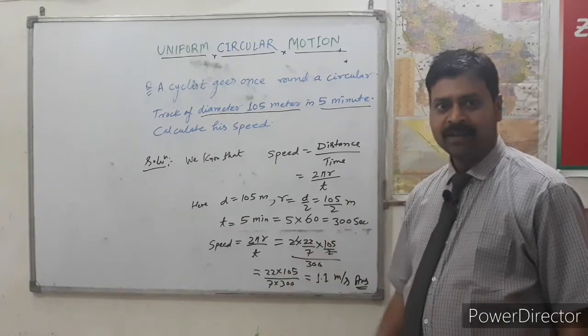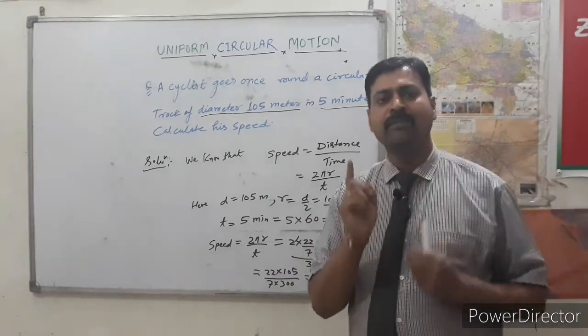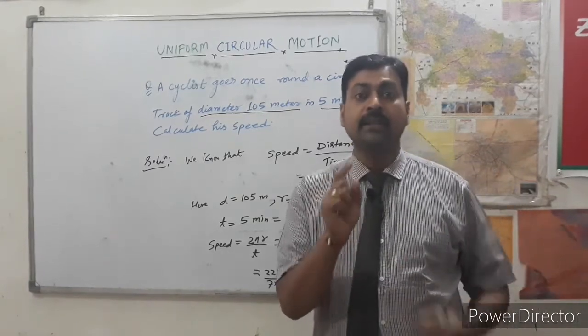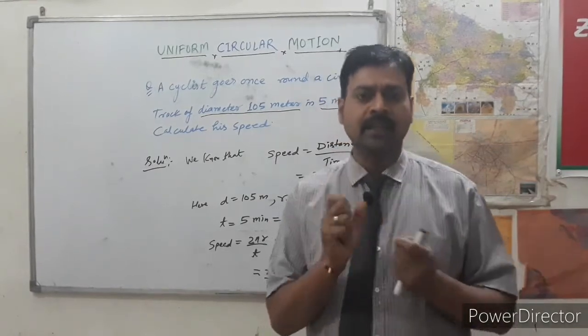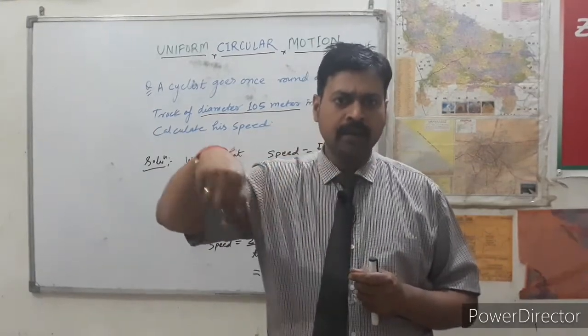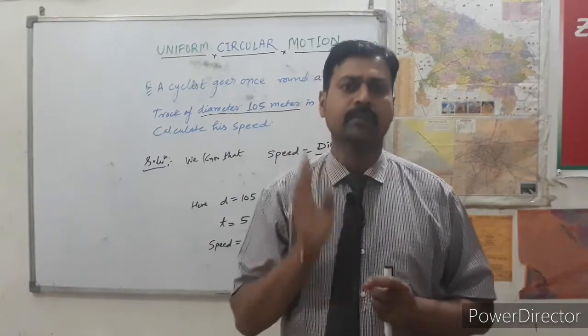So, got it? Please revise this topic, uniform circular motion, and also the important topic of examples of uniform circular motion. The Earth revolving around the Sun is an example of uniform circular motion.